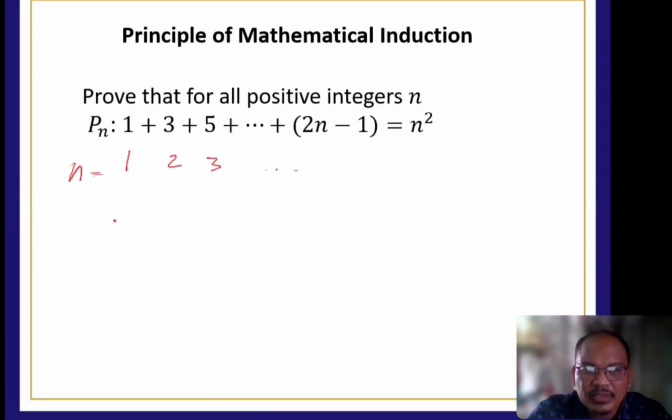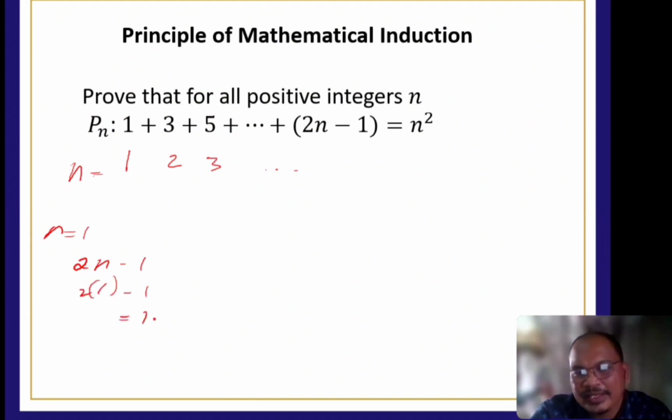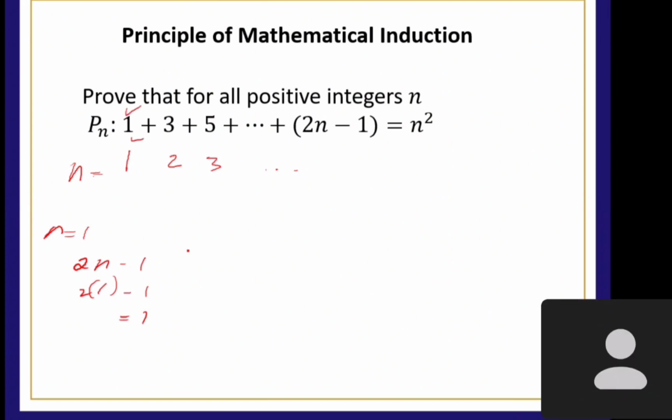Your n there. When n is equal to 1, your value is 1. Why? When n is equal to 1, using 2n minus 1, 2 times 1 minus 1 is equal to 1. Right? So, do we have this? Yes po, sir.